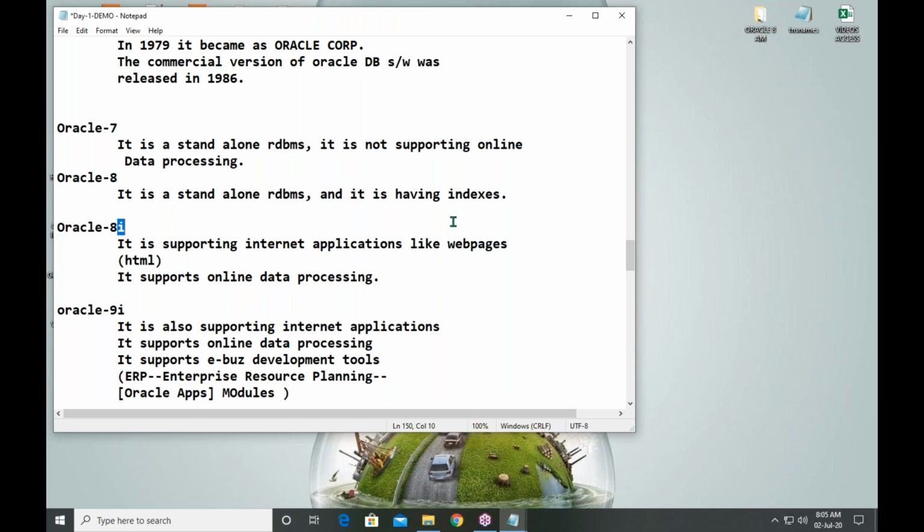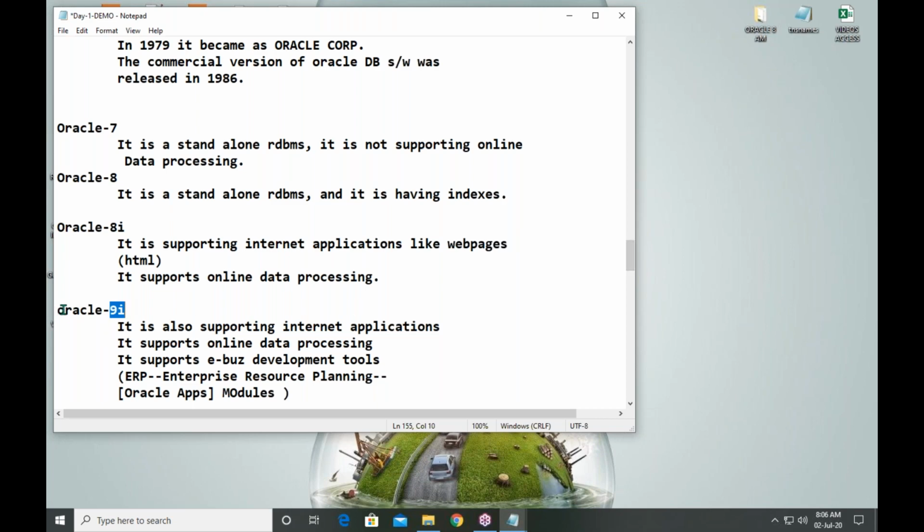How is it possible? By using web pages and also JDBC. JDBC means Java Database Connectivity. It is an interface. Next, 9i was released.